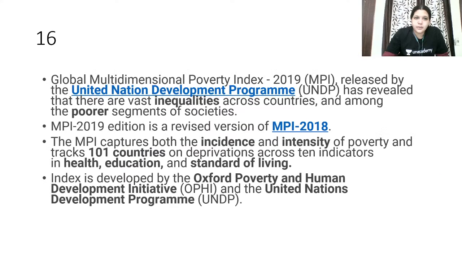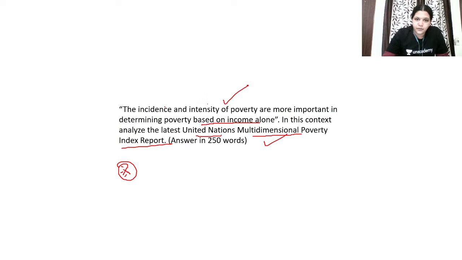So multidimensional poverty index, you have to talk about what is global multidimensional poverty index, what are the criteria in that, how India is performing. What is the latest United Nations multidimensional poverty index report, what has been mentioned in that report, that is what they will be expecting in this answer. This is also a 250 mark question. Since it is 250 marks, you can also talk about what are the schemes which are helpful, all these things.